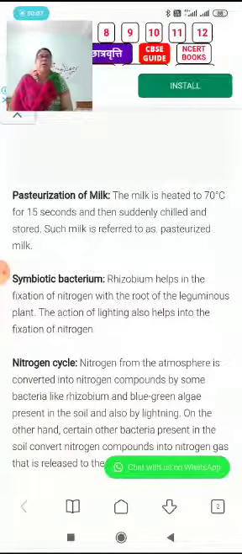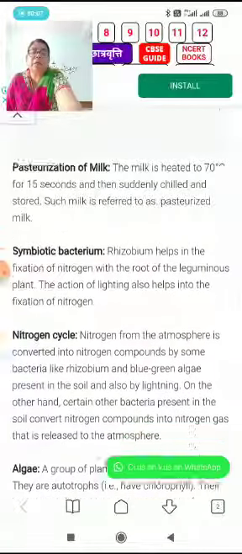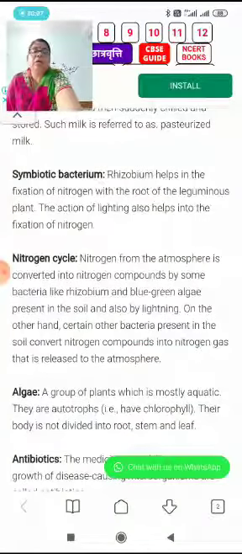As well, they help by changing atmospheric nitrogen into nitrate or nitrite salts, and those nitrate and nitrite salts are again converted into atmospheric nitrogen with the help of denitrifying bacteria. So there is a cycling process that is termed the nitrogen cycle in nature.